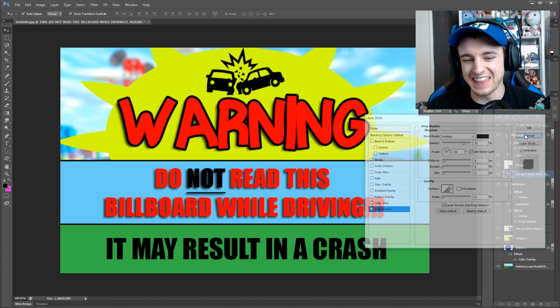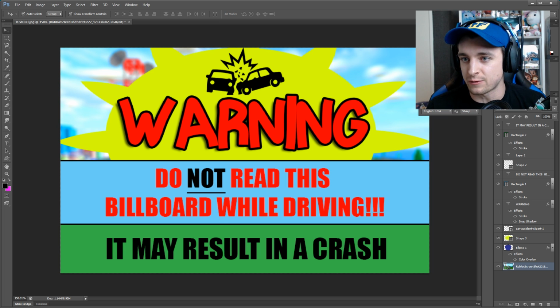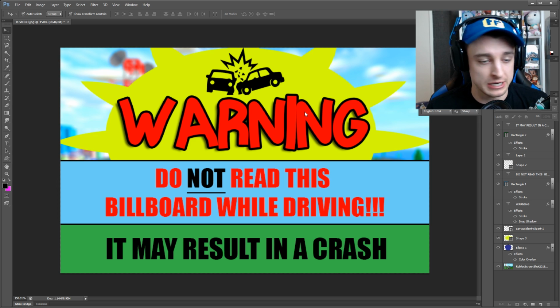No, see, I don't think that text needs it. I think that text is okay. So just a warning, do not read this billboard while driving. It may result in a crash. And then we got the sun up here. We got this color, and we got this down here. Honestly, I think this looks really good. I'm really excited about this. Let me go ahead and save this, and then we'll tweet it. And then if you guys see this in the game, then you'll know that we got accepted into the game.